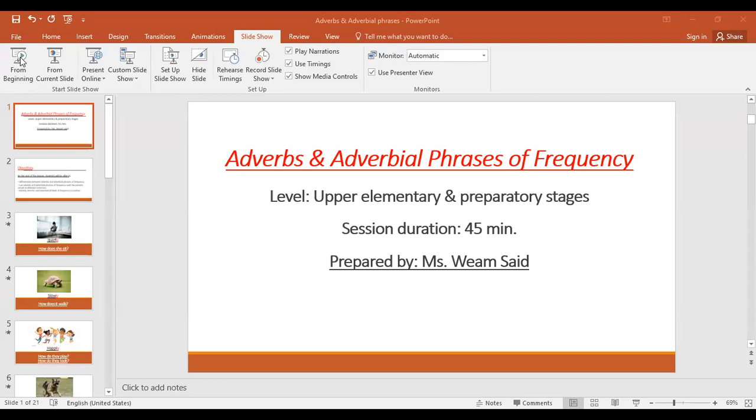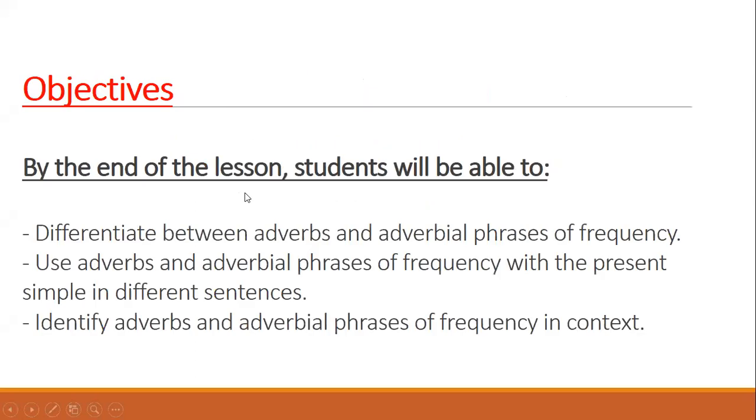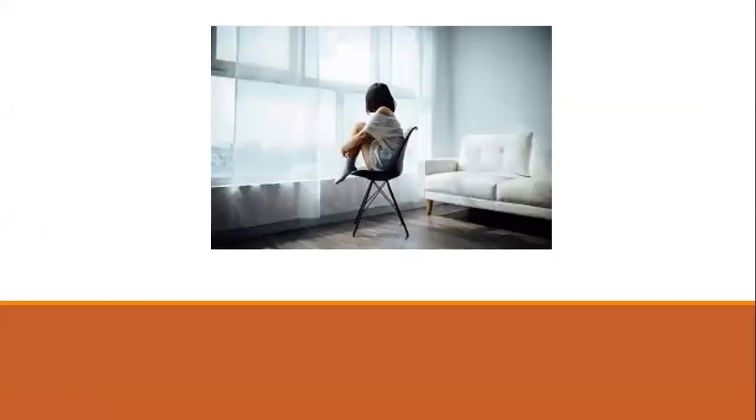Let's start with the objectives of our lesson today. By the end of this lesson, we want to achieve 3 objectives. The first one is to differentiate between adverbs and adverbial phrases of frequency. The second is to use adverbs and adverbial phrases of frequency with the present simple tense in different sentences. And the last one is to identify adverbs and adverbial phrases of frequency in different contexts. Let's get started.